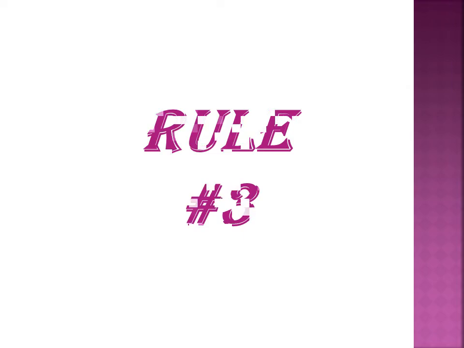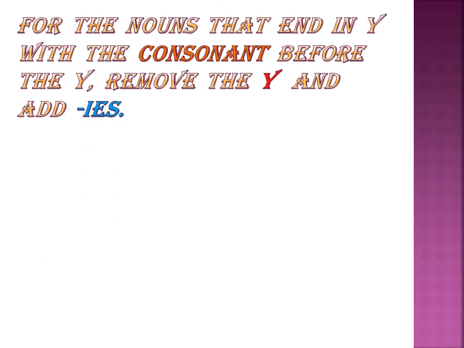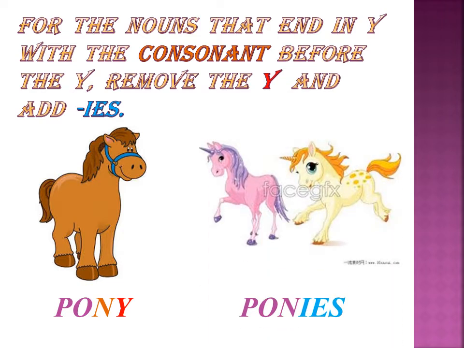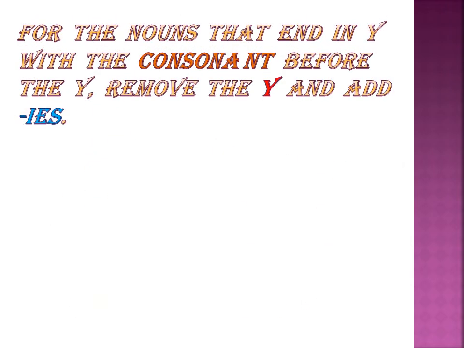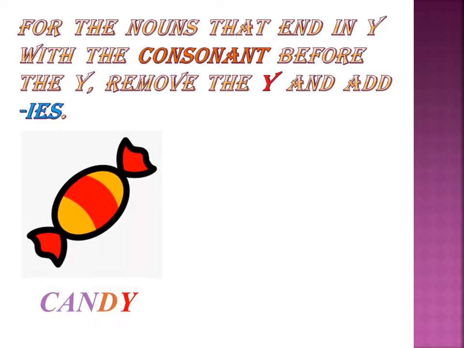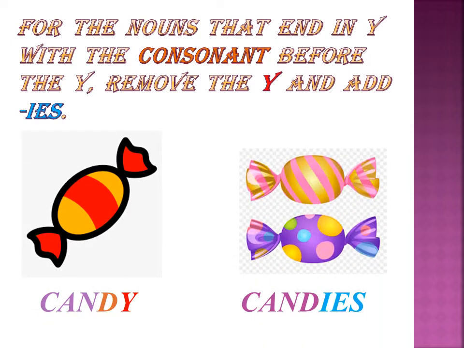Rule number 3. For the nouns that end in y with a consonant before the y, remove the y and add ies. Pony, n is a consonant before y, so we are adding ies to its plural form. Ponies. Same way, baby, babies. Candy, candies. These are all the examples for the nouns that end in y with a consonant before the y. We are removing the y and adding ies to its plural form.